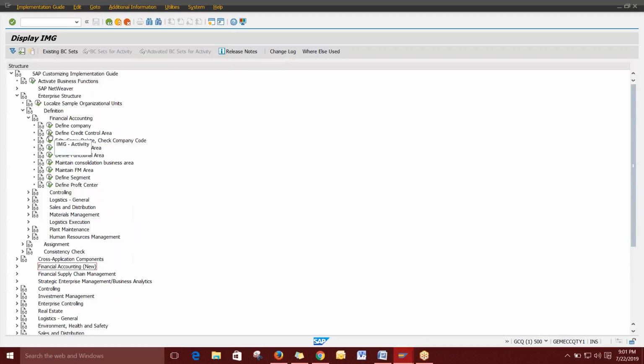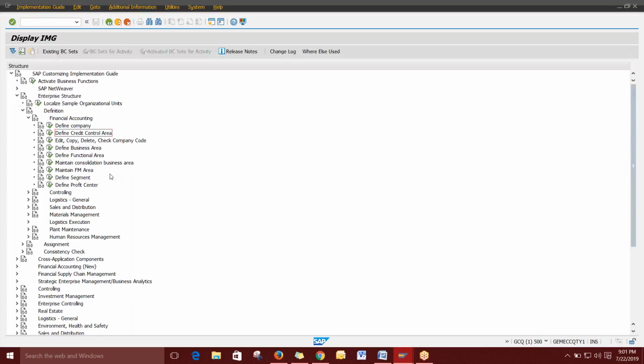Here you can see the defined credit control area. This is only for giving credit to the customer. If you want to have credit management, especially in SD, you need this credit control area. You can have one credit control area for multiple company codes. It is not a mandatory thing. Everything is collected here, like a controlling area. So you can create a single credit control area and assign it to multiple company codes.